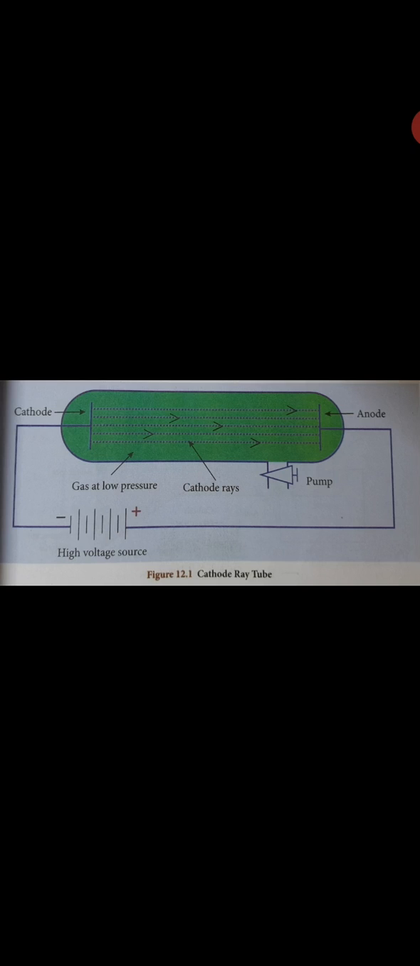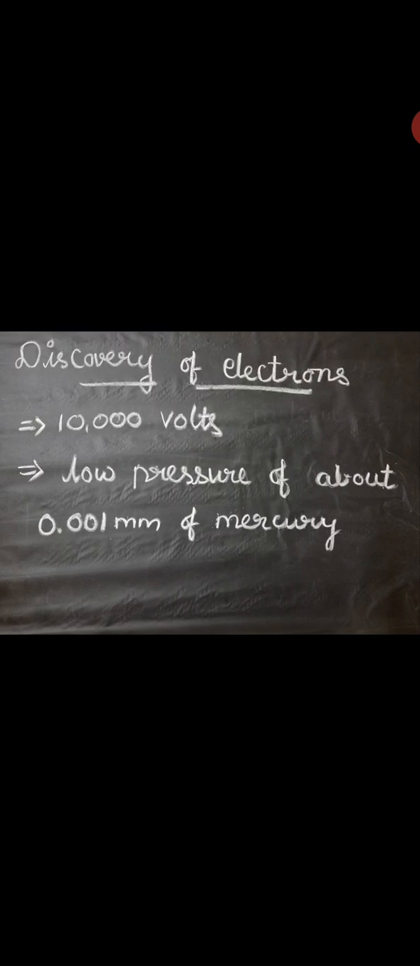There is a side tube which is connected to a pump. The pump is used to lower the pressure inside the discharge tube. For that purpose only we are using the pump. So this is the fundamental particles. Next we can see the discovery of electrons.